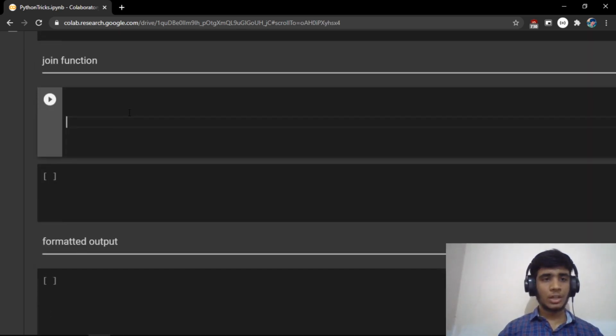So the next trick is the use of join functions. See, join functions are very useful when you are working with strings, and if you want to create a string from any iterable, then you can use the join function and create the string in a single line of code.